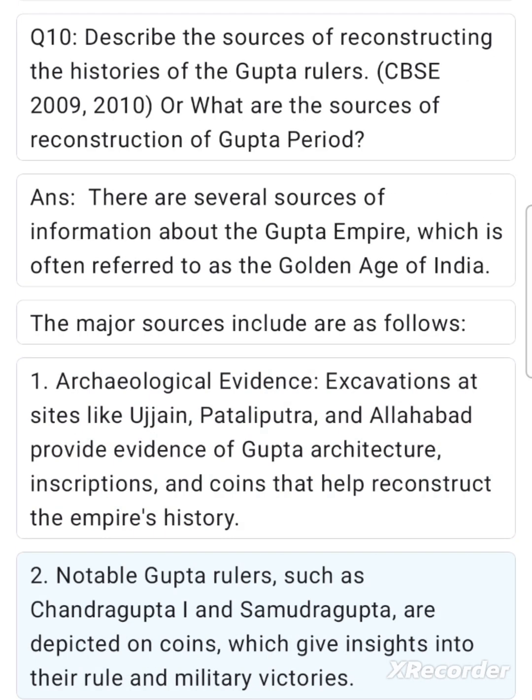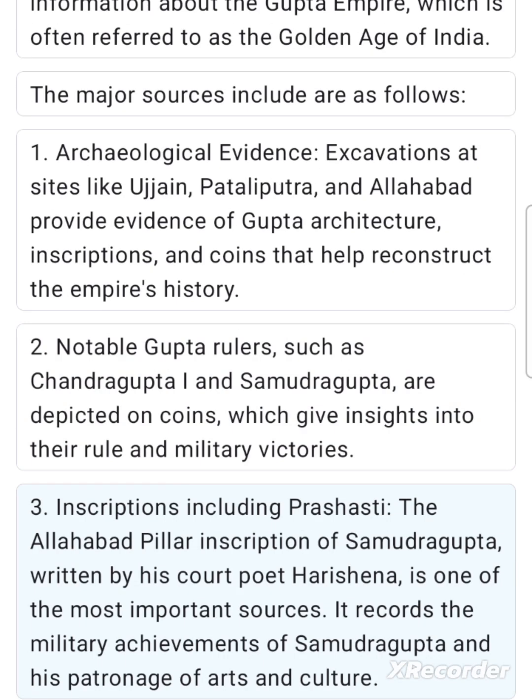2. Notable Gupta rulers, such as Chandragupta I and Samudragupta, are depicted on coins, which give insights into their rule and military victories. 3. Inscriptions including Prashasti. The Allahabad pillar inscription of Samudragupta, written by his court poet Harishena, is one of the most important sources. It records the military achievements of Samudragupta and his patronage of arts and culture.